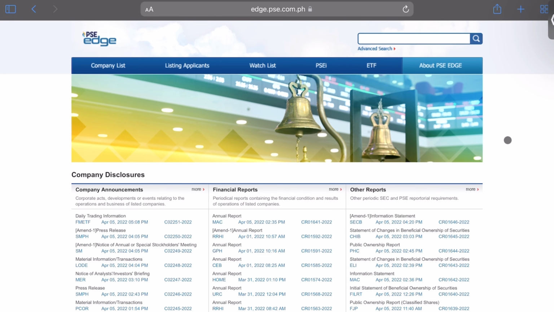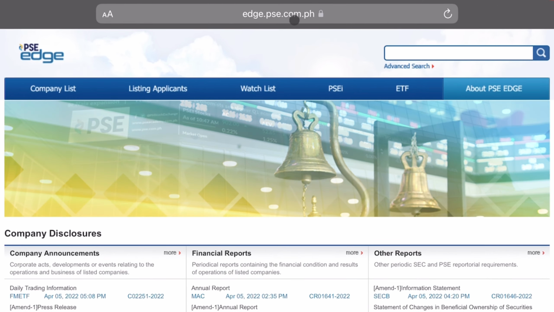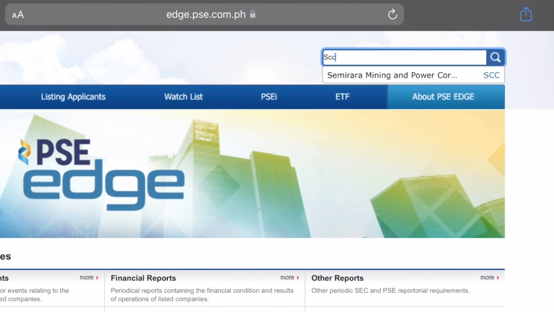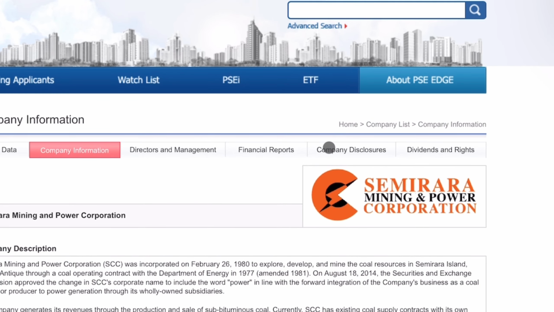So paano natin malalaman kung may binibigay ba na dividend yung stock natin? First of all, punta tayo dito sa edge.pse.com.ph and then punta ka sa search bar and search the name of the company that you want to check. Let's say SCC or Semirara Mining and Power Corporation. Click the name of the company and then punta ka sa Company Disclosures.